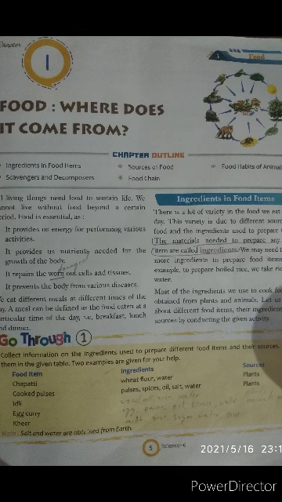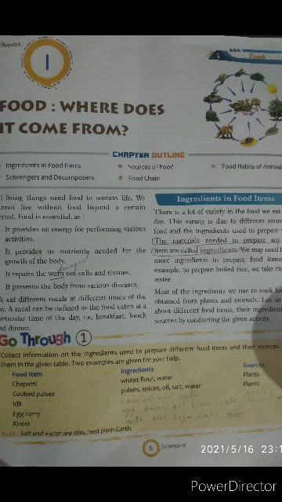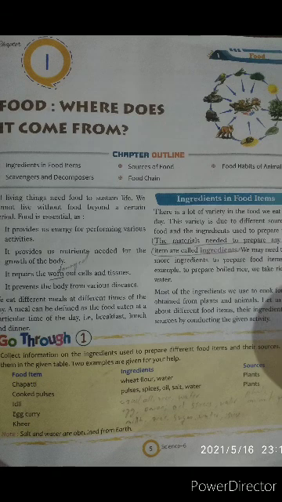Daily we are having rice. What are the ingredients there? Rice and water, two ingredients. Most of the ingredients we use to cook food are obtained from plants and animals.